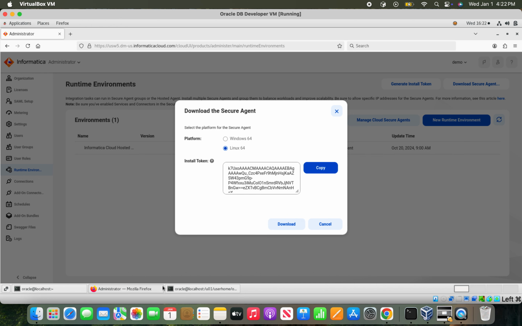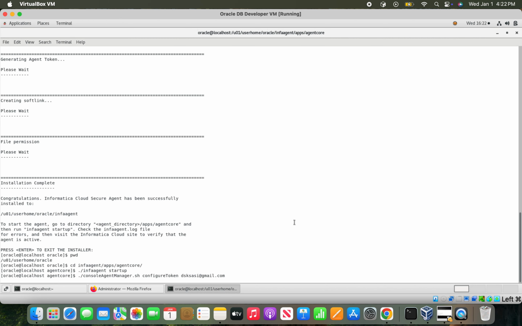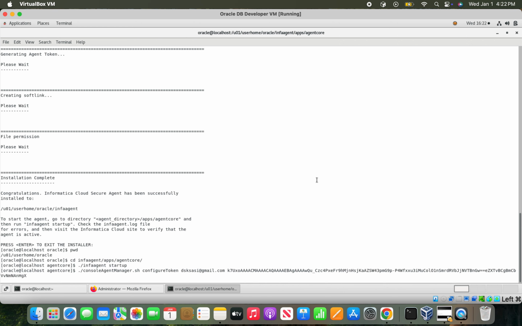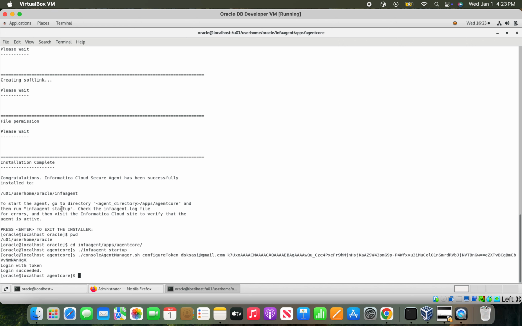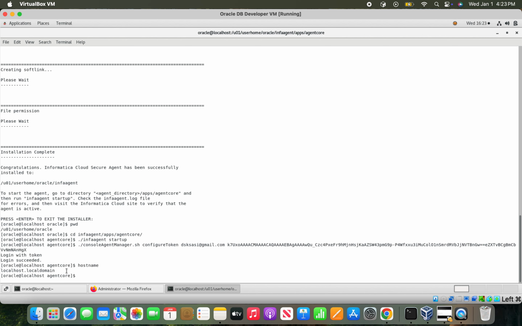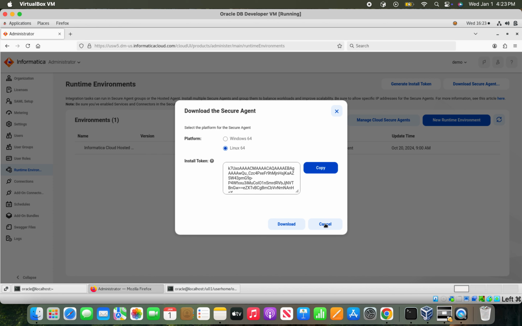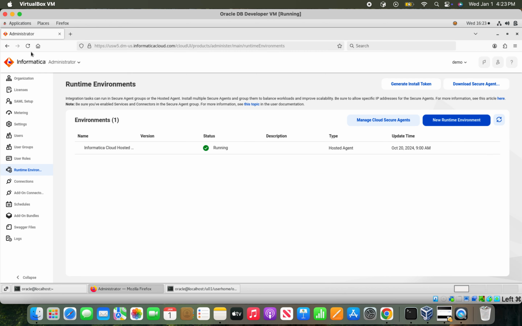So let's go back to the terminal again, paste the latest token and click enter. Now the token has been successfully accepted. Now this secure agent is attached with this host name. Okay, this is my host name. If you go back and check in your UI, you will understand. So you can refresh the page here.